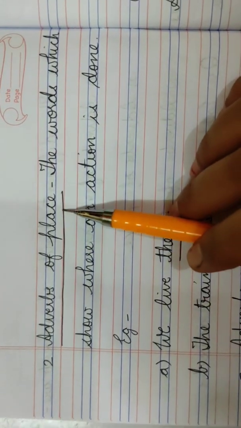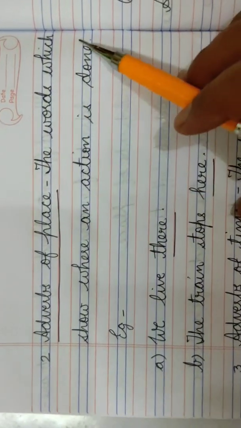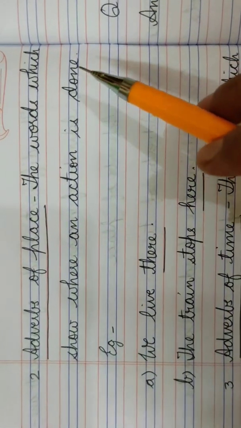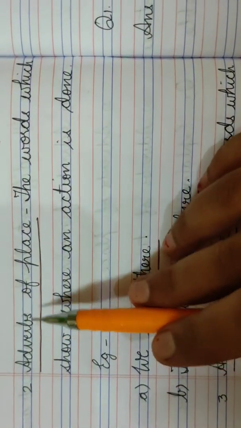Now, the second one is adverbs of place. The words which show where an action is done. The words which show where an action is done. They are called adverbs of place.